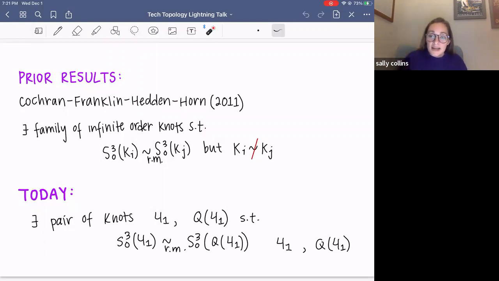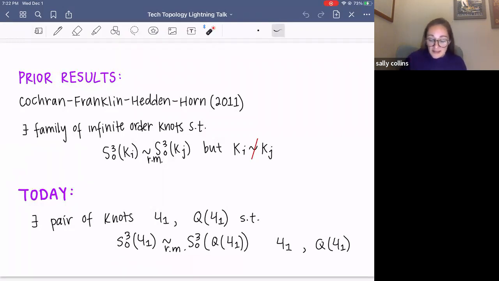And because of that, because it's a pattern with winding number +1, there's a result in that Cochran, Franklin, Hedden, and Horn paper that tells us that automatically any knot and its image under a pattern with winding number +1, their zero surgery three manifolds will be homology cobordant RM. And so that result here comes automatically.